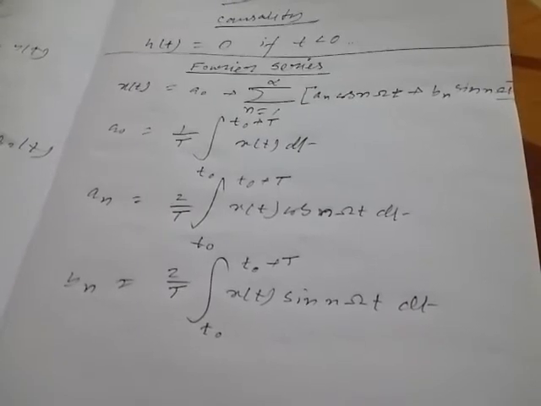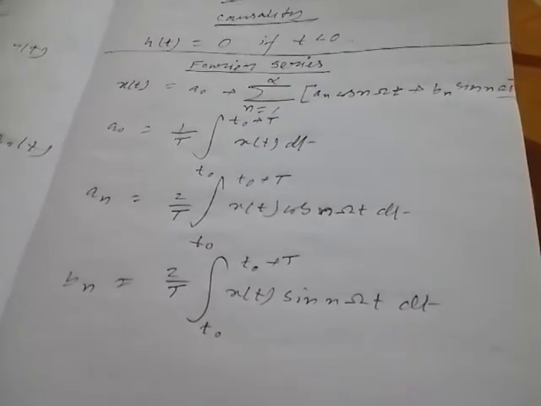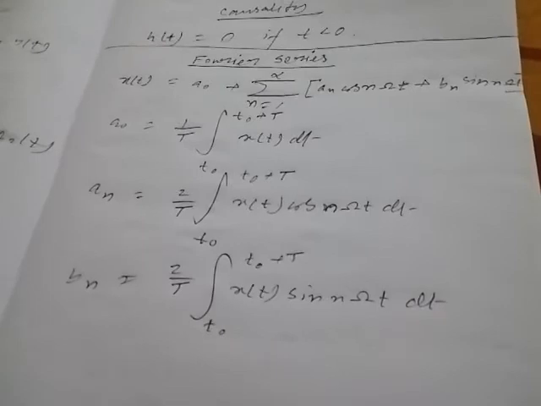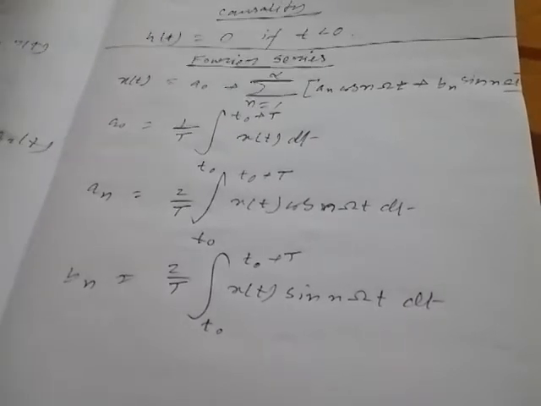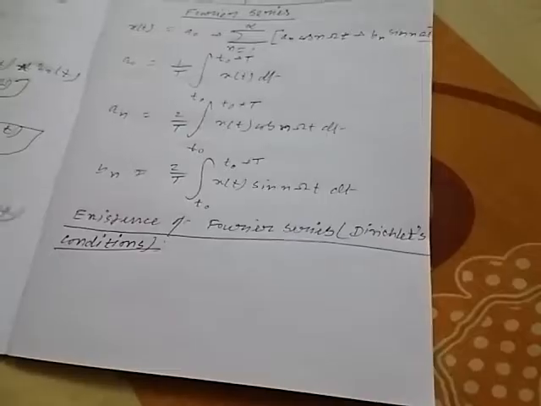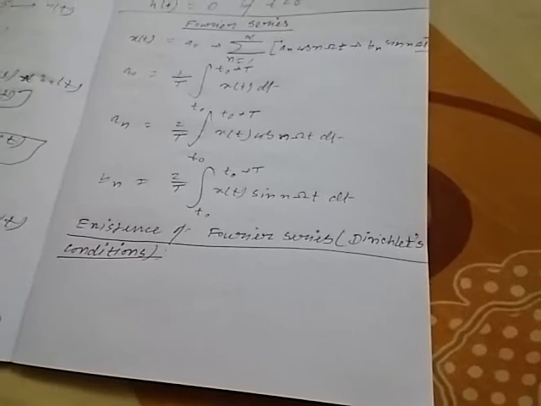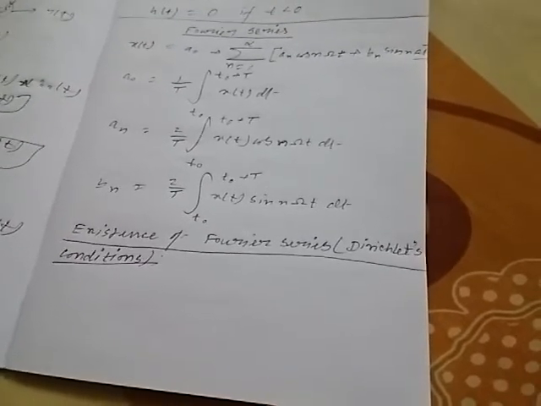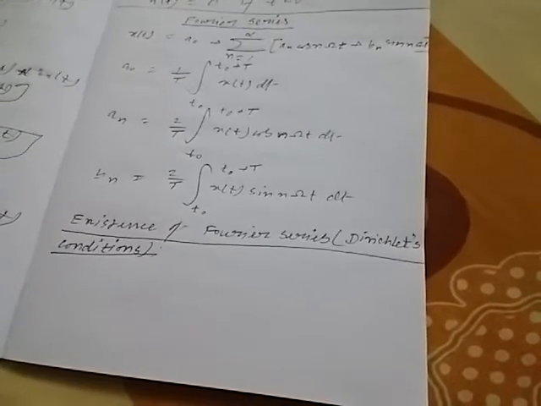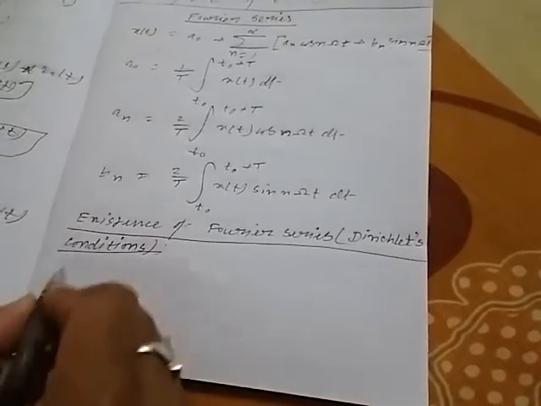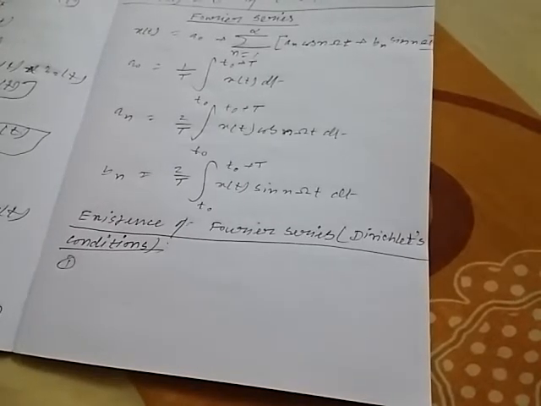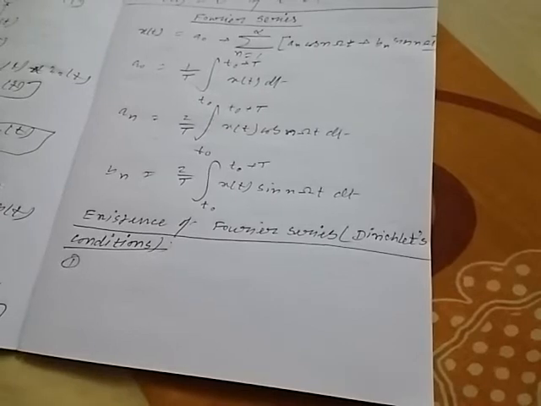Now, what are the conditions that should be satisfied to get the Fourier series, or to get the sinusoidal form from a non-sinusoidal signal? These are called Dirichlet's conditions, for the existence of Fourier series. Number one, x(t) should be periodic. Number two, x(t) should be a single valued function.